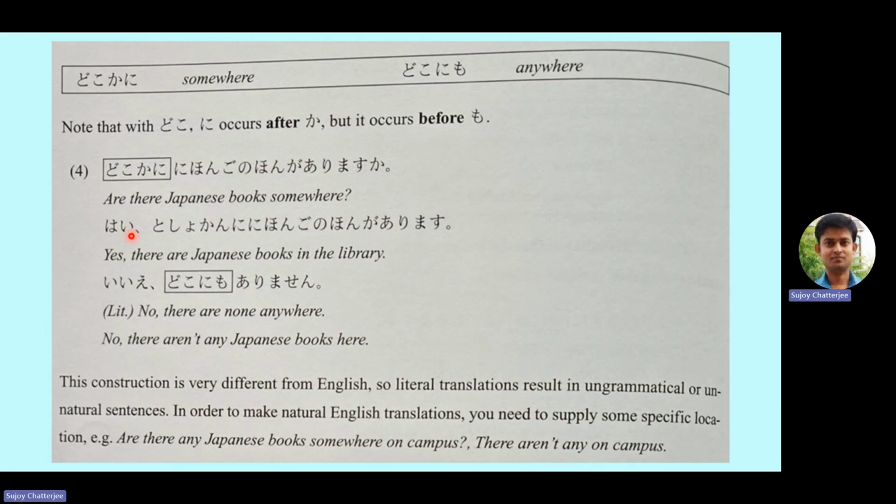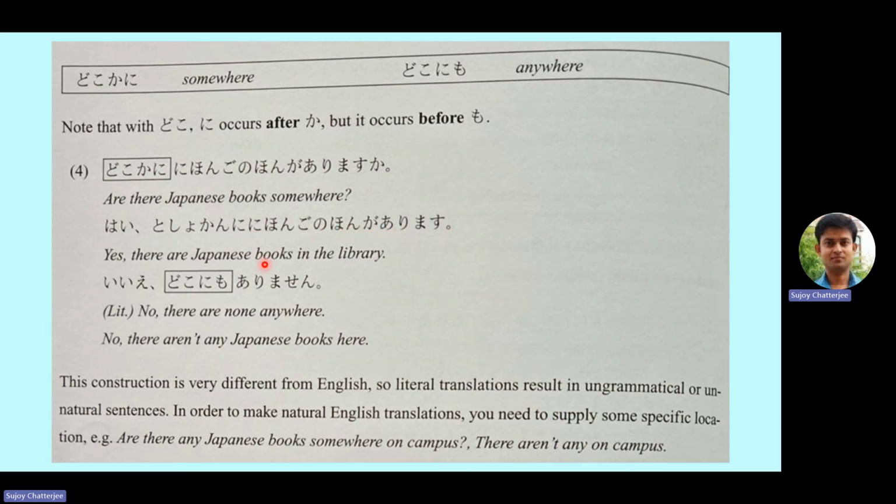The answer is hai. Toshokan ni nihongo no hon ga arimasu. Toshokan means library. Yes, there are Japanese books in the library. Since Toshokan is a location, it will be followed by the ni particle. Toshokan ni nihongo no hon ga arimasu.